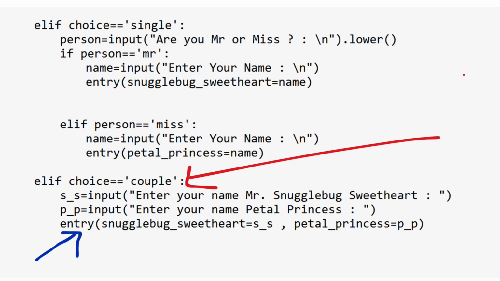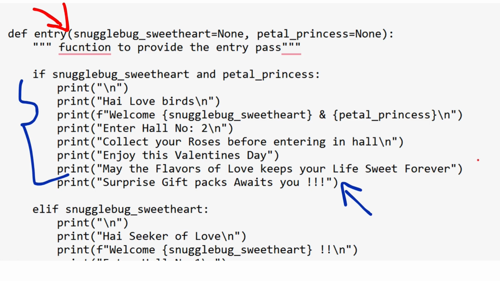So now the function call is made. Let's assume the names entered are Ram and Sita. Okay, so the Snugglebug Sweetheart is Ram and his petal princess is Sita. So now as both parameters of function entry got values, our if block will be executed. Okay, so it welcomes them with their names and asks them to enter the hall too, as well as some warm message to them about their love flourishing forever, and a hint of a surprise gift is displayed here. So now you got to know that couples inside this Valentine's Day celebration party are going to get a surprise gift pack. Okay. So yeah, in this scenario, no calls to other functions are needed.